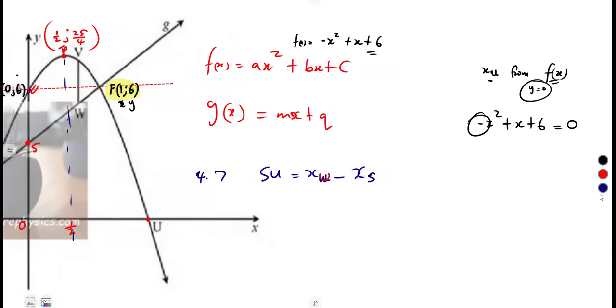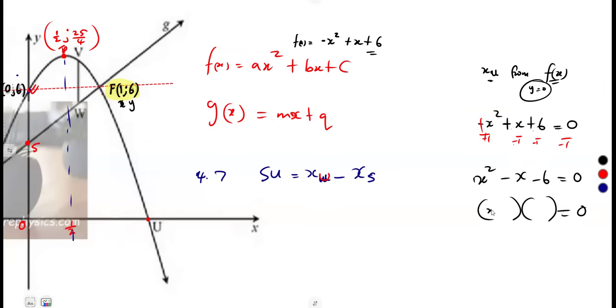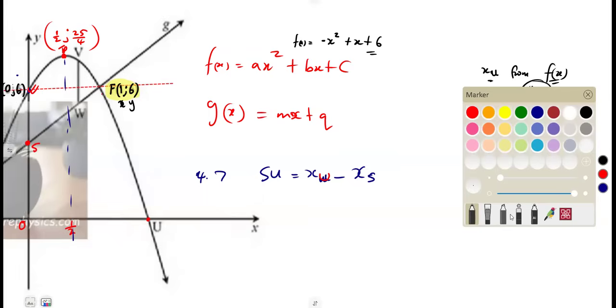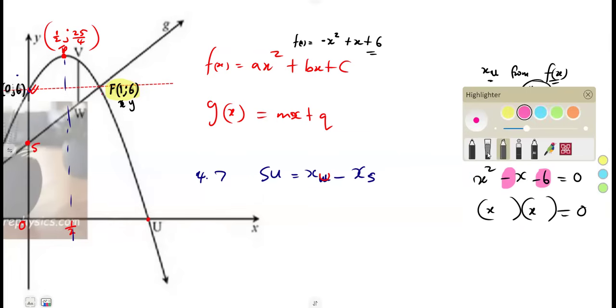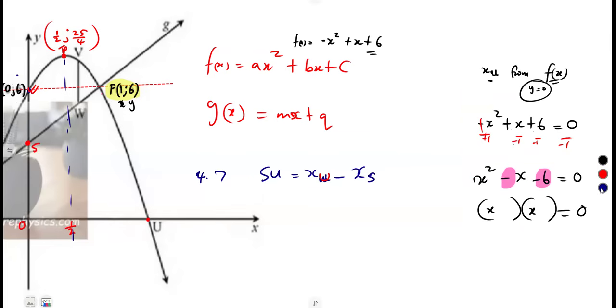There is a negative. Let's just get rid of that. Divide by negative throughout. It was going to be x squared positive, minus x, minus 6, equals 0. You can simply factorize. That was going to be x and x. Factors of -6 which will add up to -1 in this case, the coefficient of x.